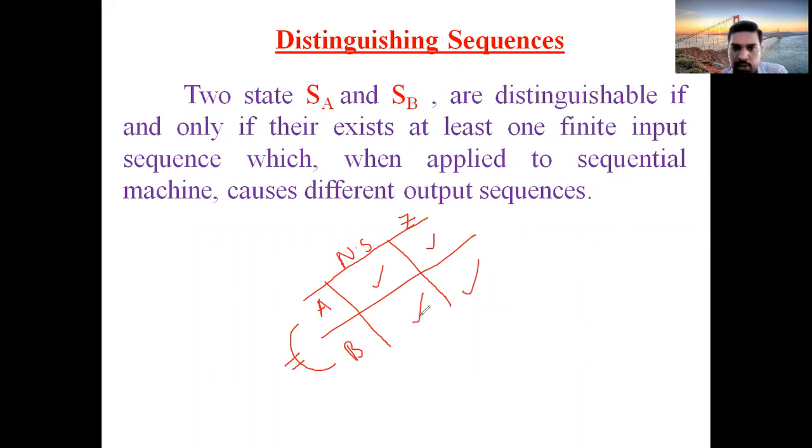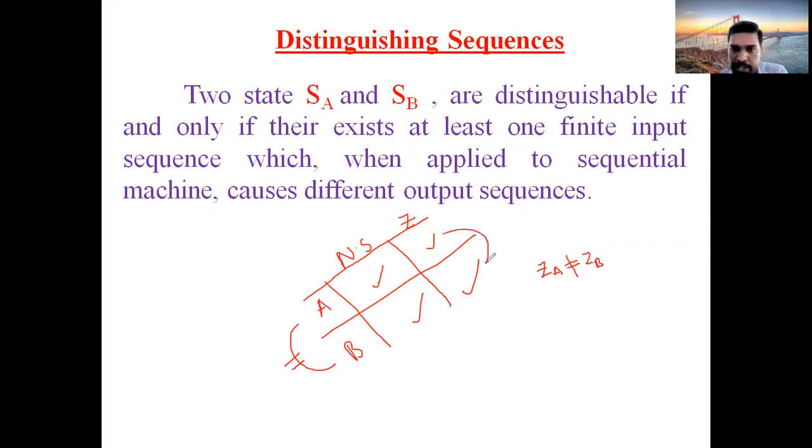When the next state values are equal as well as outputs are equal, then you can say A and B are equivalent states. Suppose outputs are not equal, ZA is not equal to ZB, then you can say A comma B are distinguishable states.